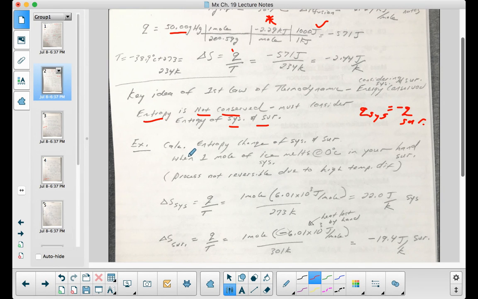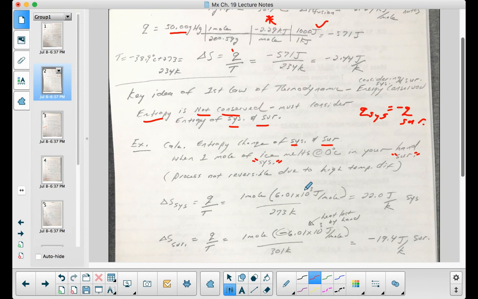Okay, so in the above examples, I was only considering a system. In order to calculate the entropy change for a system and surroundings, you have to do two separate steps. So when 1 mole of ice melts at 0 degrees Celsius in your hand, we're going to say that the ice is the system and your hand is the surroundings.